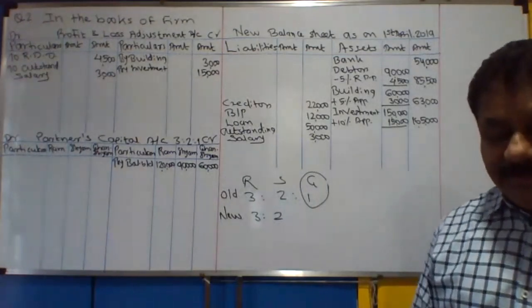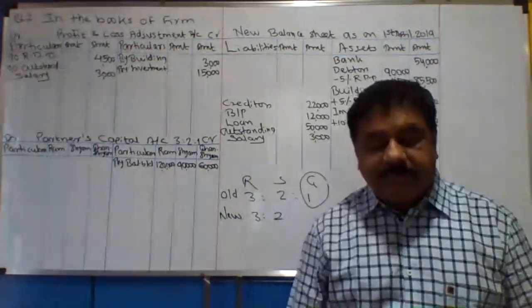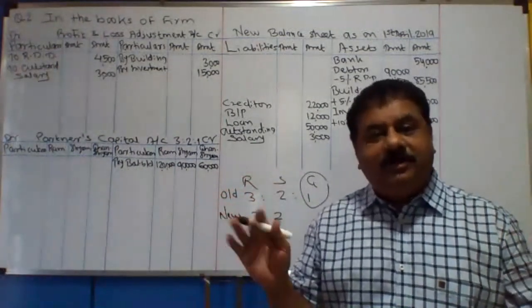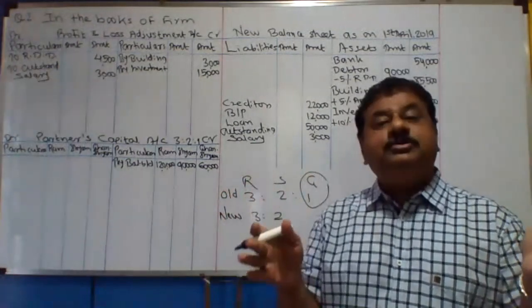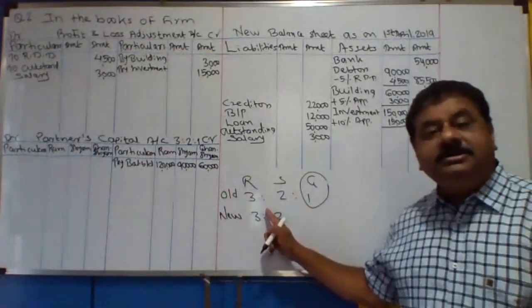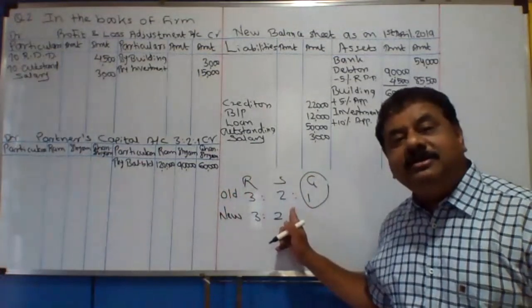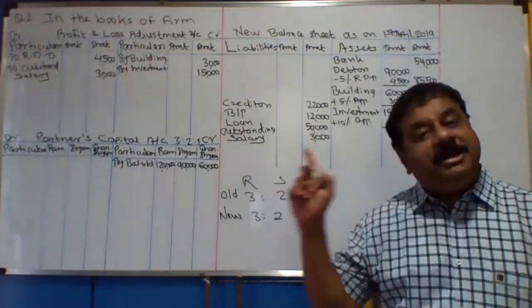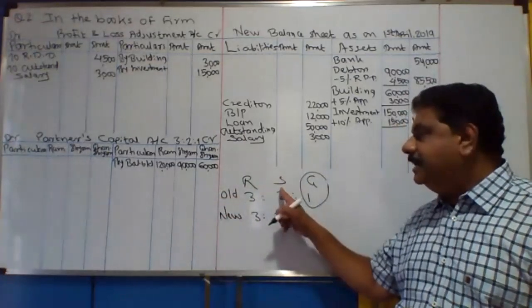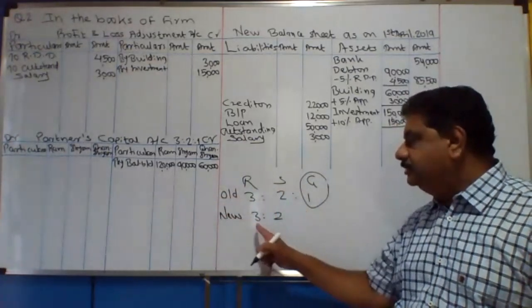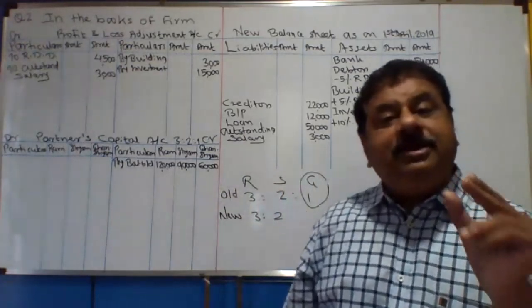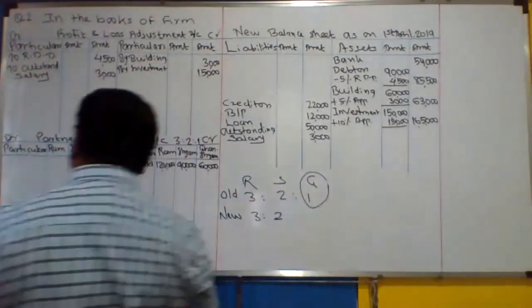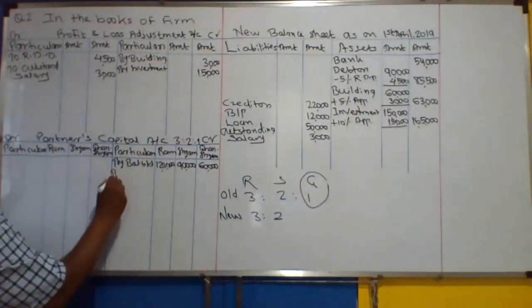Now thereafter, the adjustment of goodwill is only remaining. Goodwill is valued for the entire firm at 90,000. सबके लिए वो goodwill value किया है. First of all, it is to be distributed between all partners in the old ratio 3:2:1, and then it is written back. So it is to be debited to capital account between remaining partners Ram and Sham in the remaining ratio 3:2. मतलब सबसे पहले goodwill आपको 3:2:1 डिस्ट्रीब्यूट करना है और कैपिटल के क्रेडिट में लिखना है एज अ बाय गुडविल.